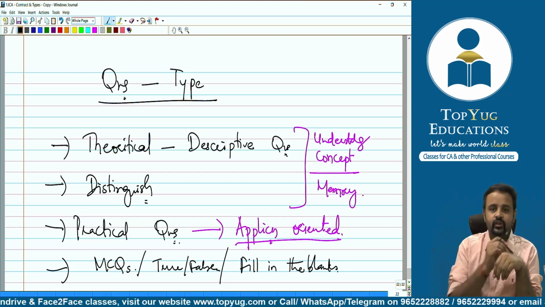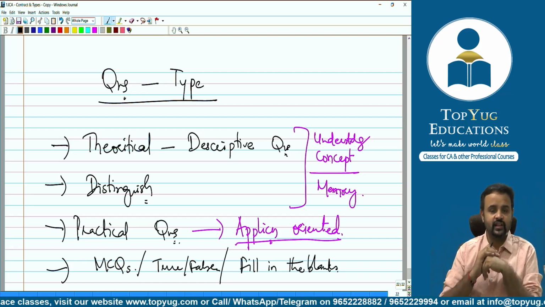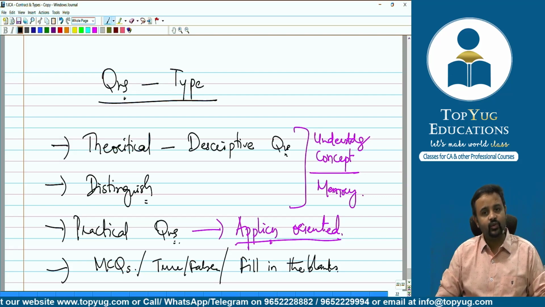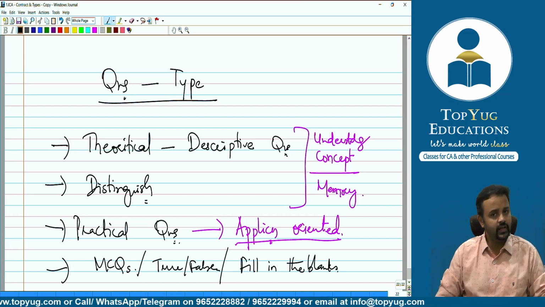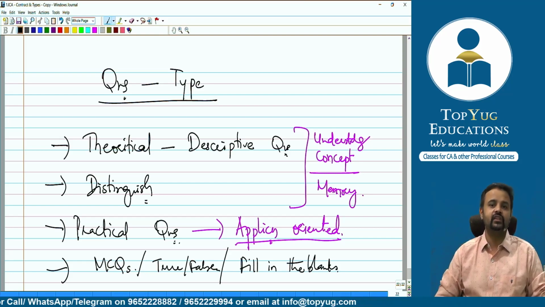Okay, see, what I have done is I have completed topic number 1, and then I have taken some questions from your study material. I say study material, right, trying to tell you what type of questions they can ask. Like now, if I get into this topic 1, can they ask you a question, state the essential elements of a valid contract? Yes, it will be a theoretical question wherein you'll have to write all those conditions given under section 10.